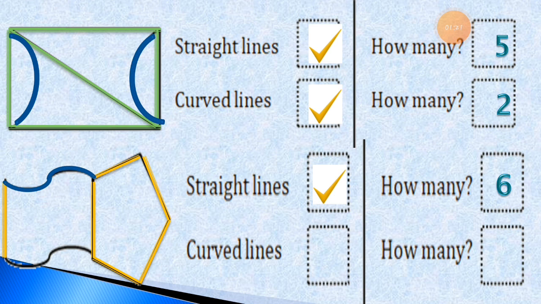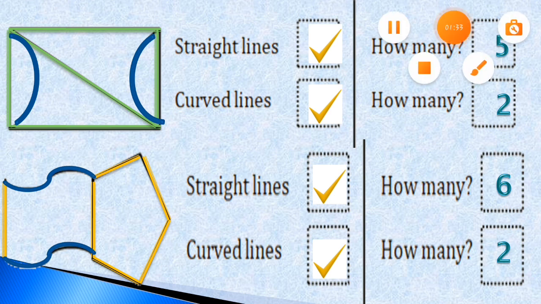This one is the first curved line. And here is the second curved line. So total there are 2 curved lines in the given picture.